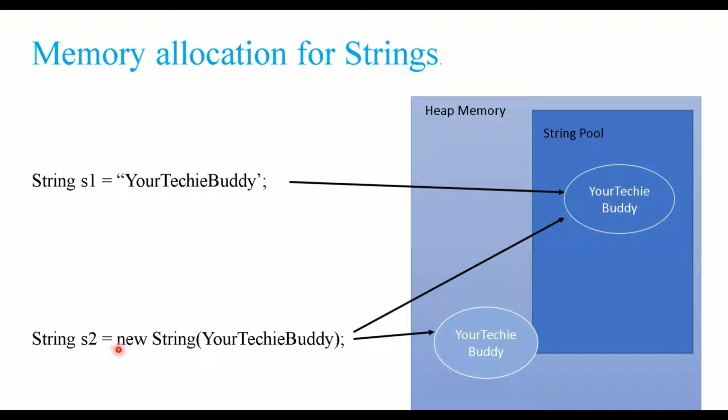When you have s2 is equal to new String, that means two references, one in the heap memory and one in the string pool. If it is already there in the string pool, it will point to that. Otherwise, it will create one more here, right? I hope it is clear. If not, please let me know in the comment section. I can explain more on this.